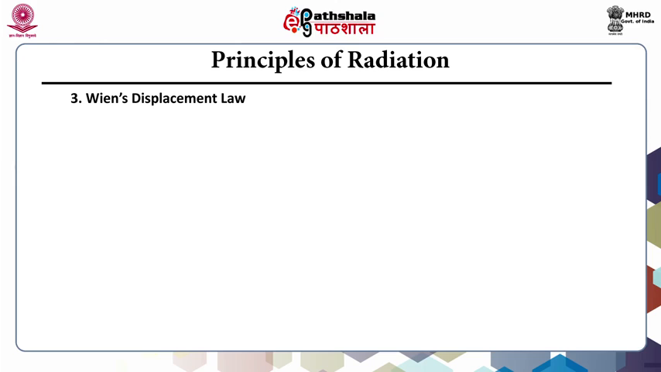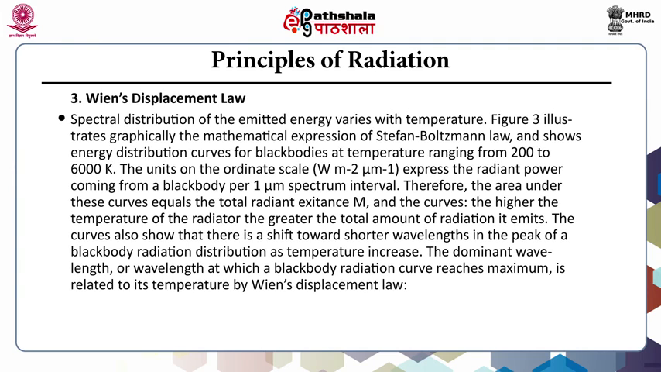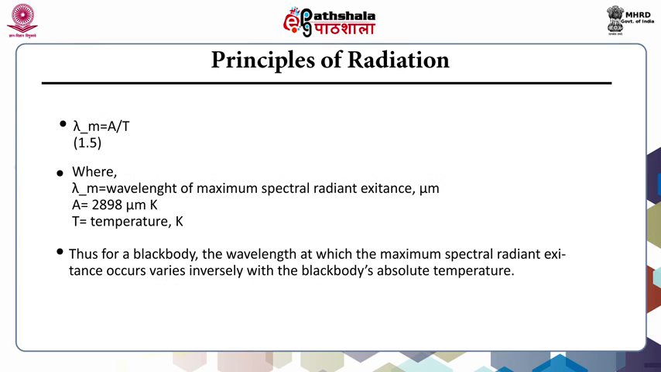Third one is Wien's displacement law. The spectral distribution of the emitted energy varies with temperature. It is to be noted that the Earth's ambient temperature is about 300 Kelvin, that is 27 degrees Celsius. Therefore, the maximum spectral radiant excitance from Earth features occurs at a wavelength of about 9.7 micrometer, which falls in the thermal infrared region of the spectrum. Comparatively, the spectral radiant excitance from the Sun occurs at about 0.5 micrometer, falling in the visible portion of the spectrum.